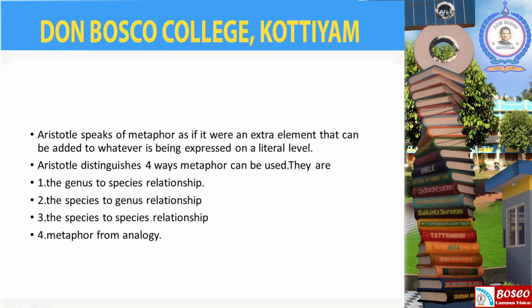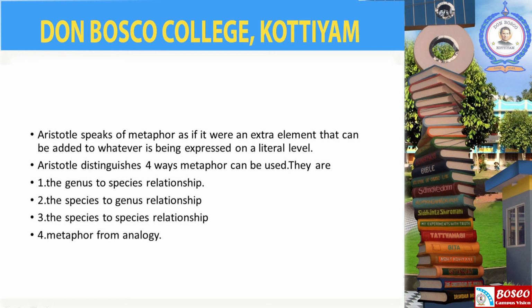The third one is the species to species relationship, where one specific term replaces another. The last one is metaphor from analogy, which consists of substitutions between X to Y type relationships.